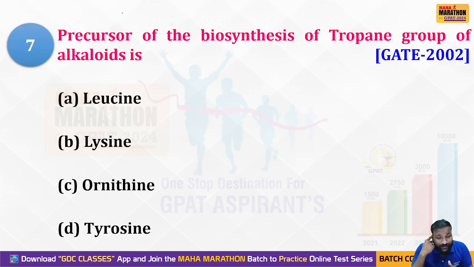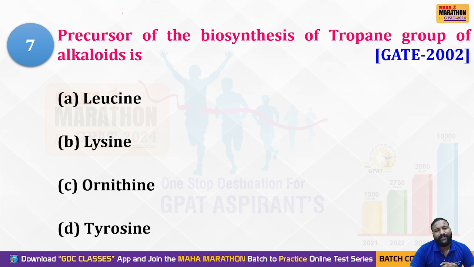Precursors of the biosynthesis of the tropane group of alkaloids. Yes, in the biosynthetic or metabolic pathways in higher plants, there are more than 7 to 8 types of pathways, coming from the Calvin cycle to the shikimic acid pathway, and all these things you can see in higher plants especially.